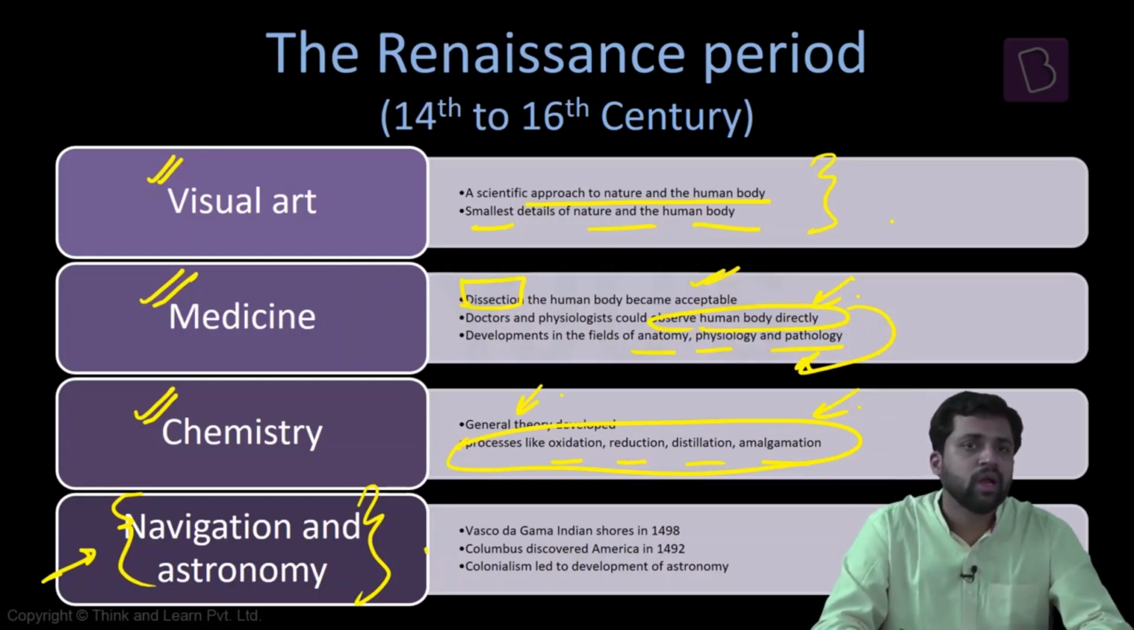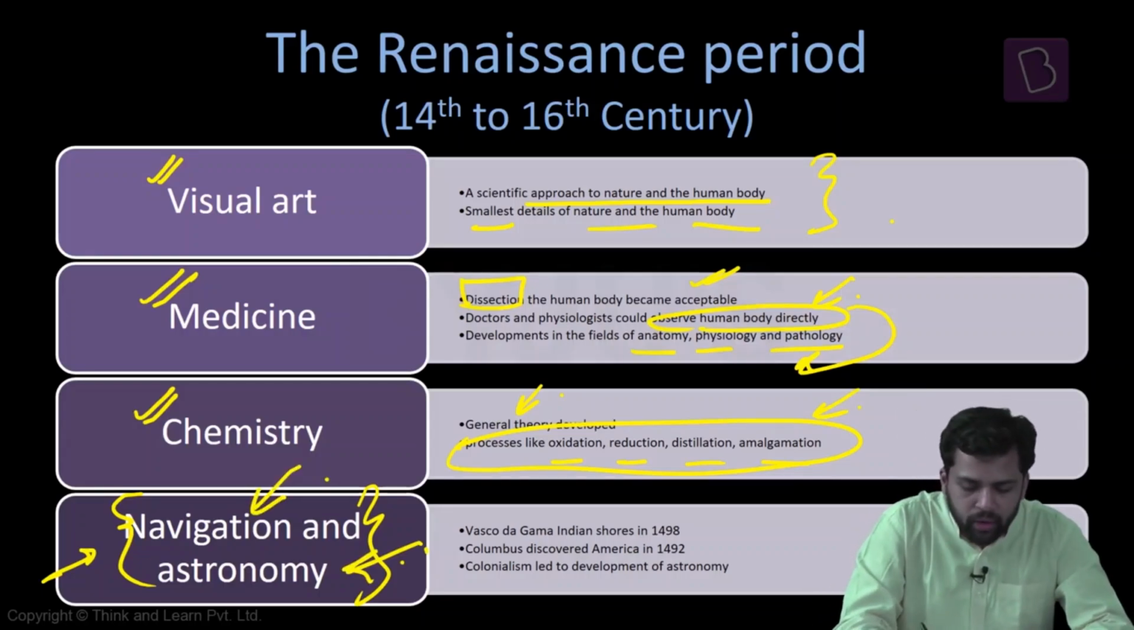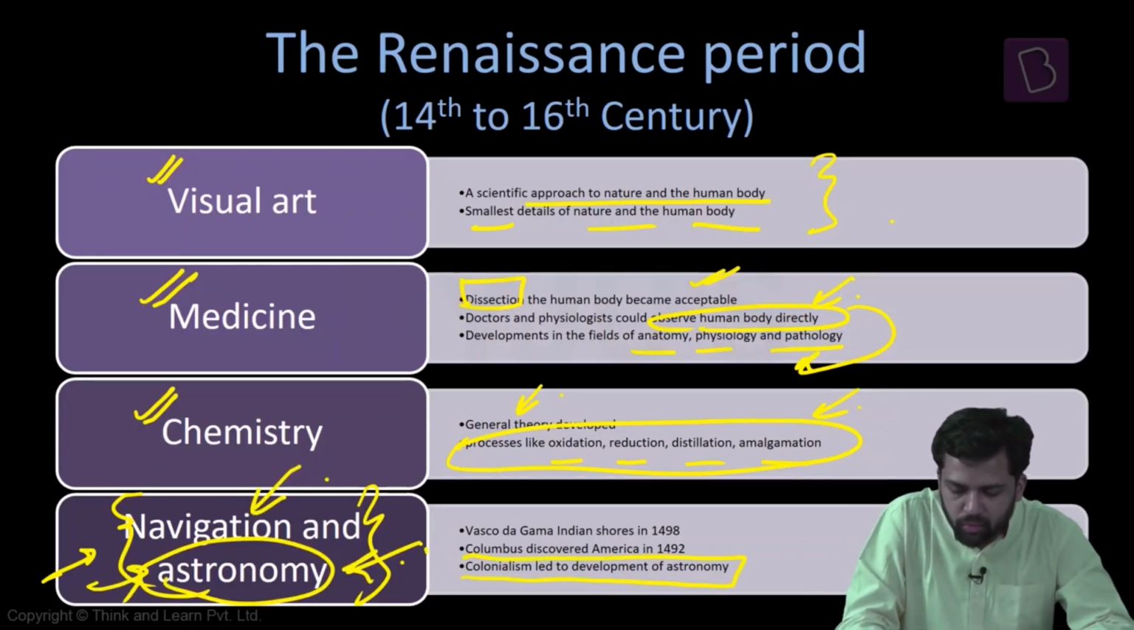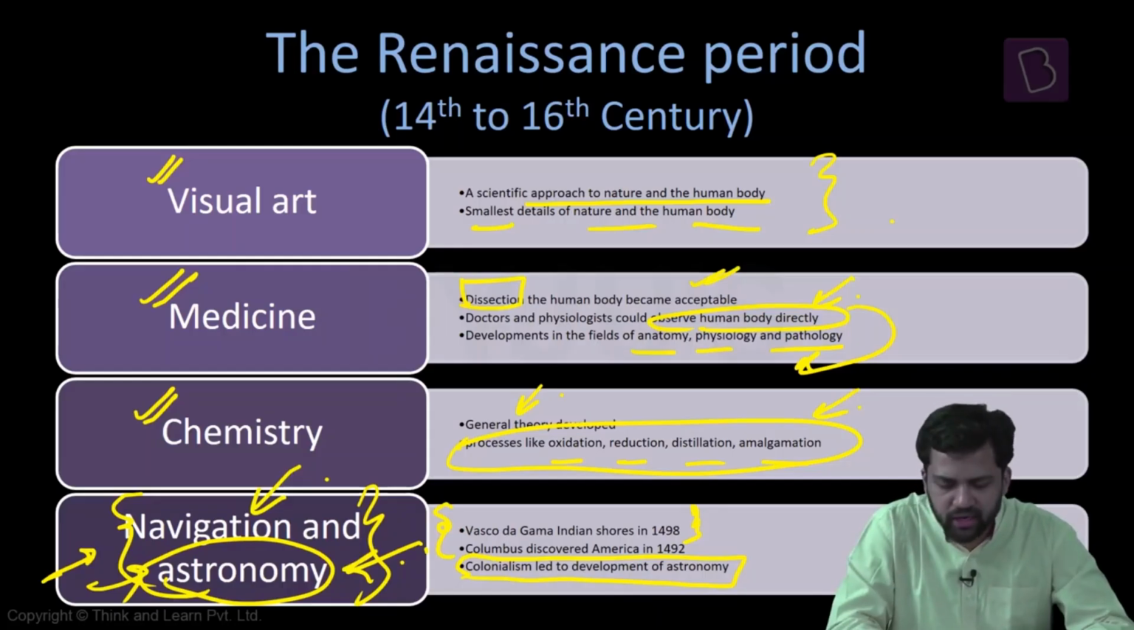And indirectly, when we are promoting trade through sea routes, we're promoting navigation. And again, navigation can be easier, can be better if you are becoming better at astronomy. So indirectly, colonization is leading to development of astronomy. And again, some of the important discoveries were made. Vasco da Gama discovered India in 1498, Columbus discovered America in 1492.